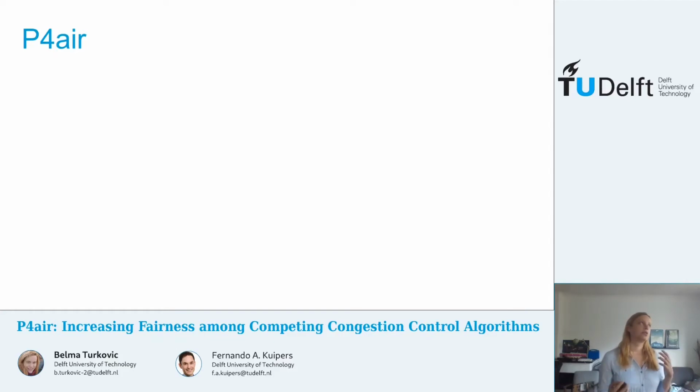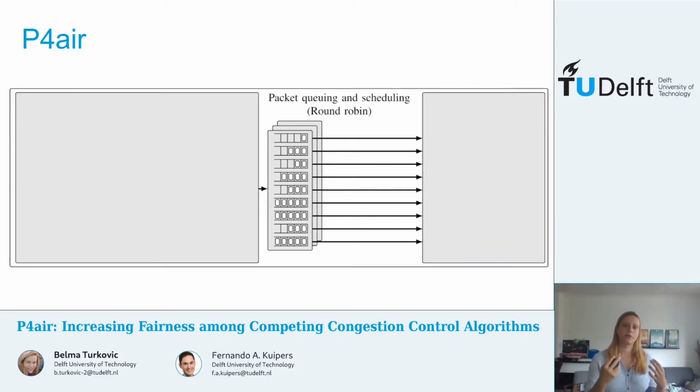So now I'm going to go into the main ideas and building blocks behind P4air. If you look at the figure of a typical programmable switch, we can see that it consists of an ingress and an egress pipeline with some packet queuing and scheduling in between. In the same way, P4air is also split between the ingress and the egress block and consists of three different modules.